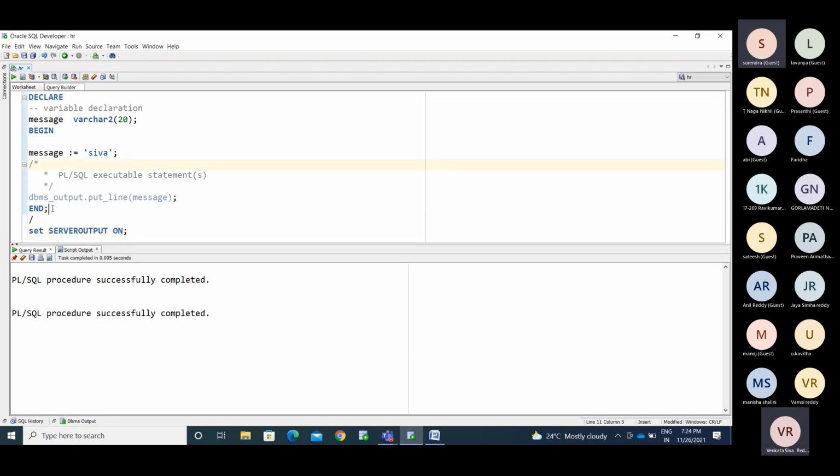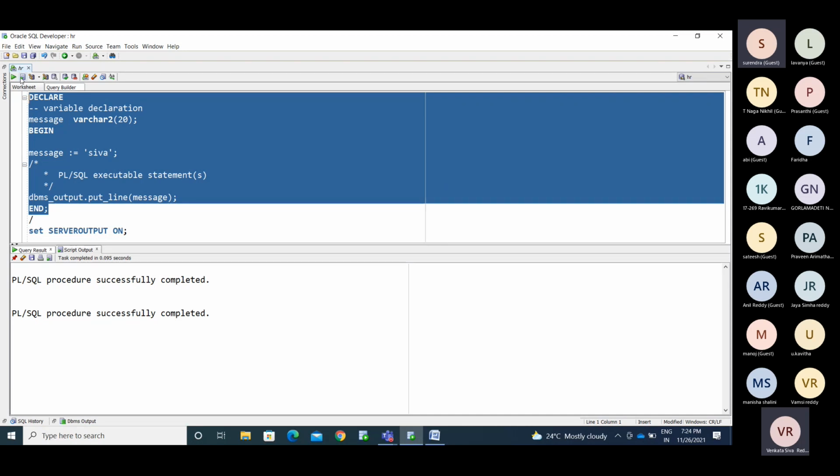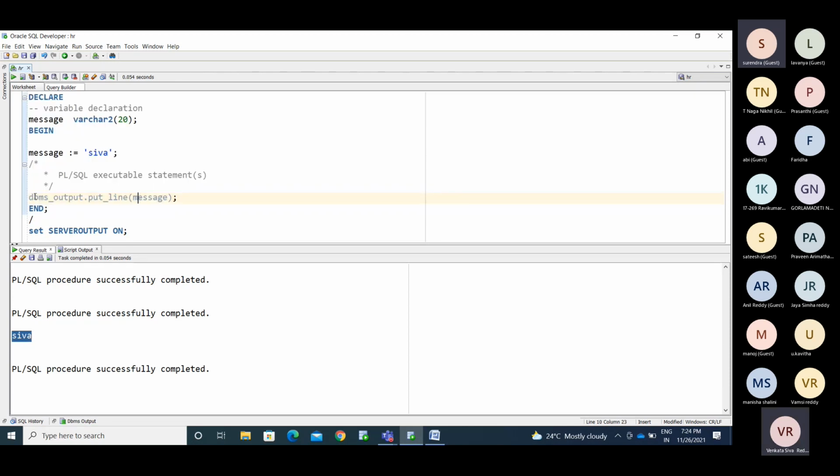Okay, now if you run that code, dbms_output is the package to display the information on the screen. To print the values, we'll use dbms_output.put_line.